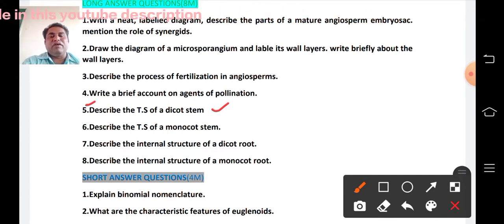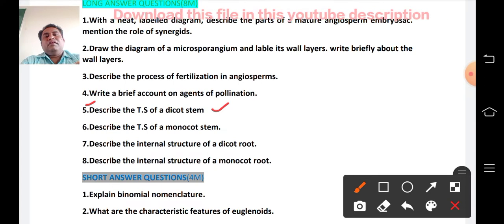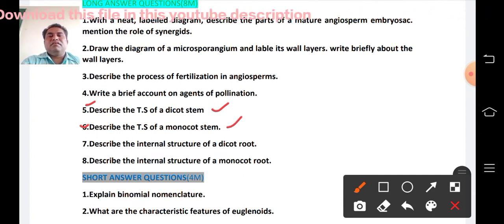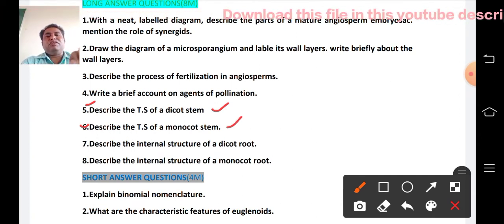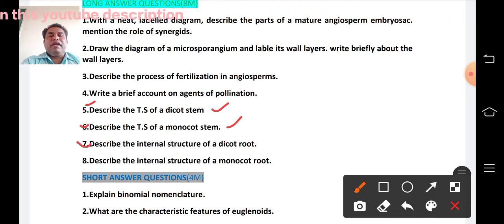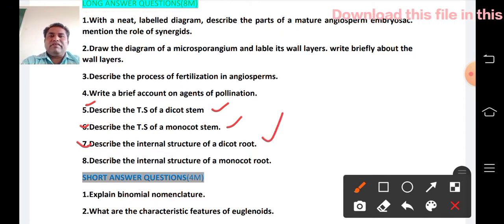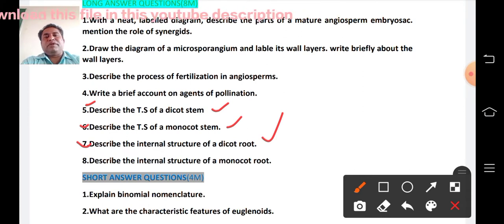The 6th question: describe the transverse section of a monocot stem, also in the 6th unit. The 7th question: describe the internal structure of a dicot root, which is also in the 6th unit.